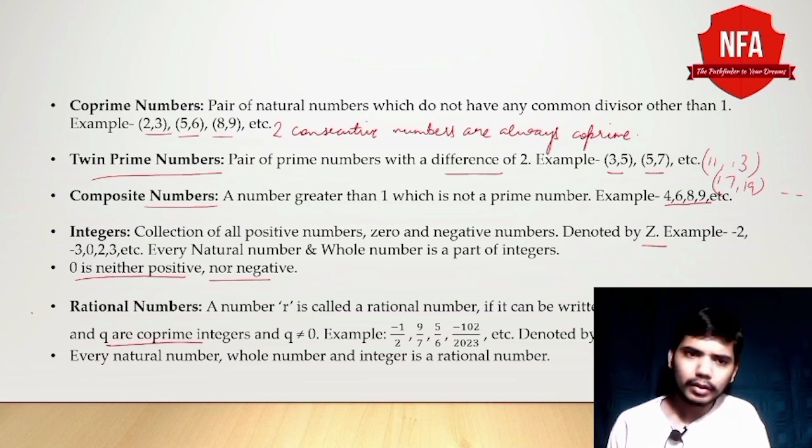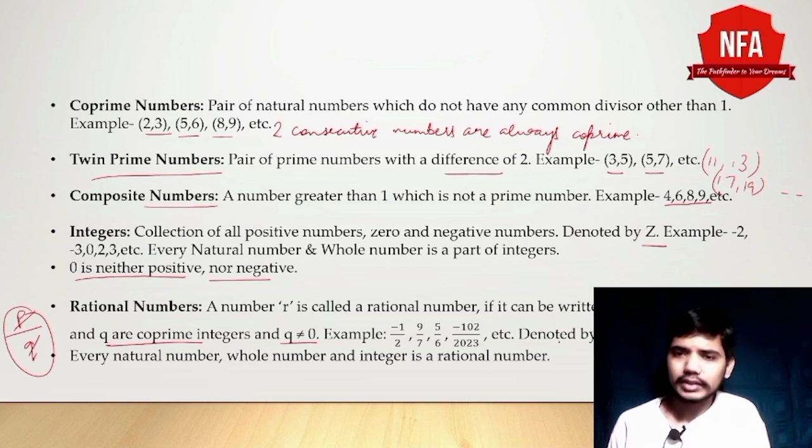Why co-prime? Because if P and Q are not co-prime, then we can have any other number which will be the same equivalent of rational number. That's why we need co-prime numbers. And why Q not equal to 0? Q not equal to 0 because the number will become undefined if we have, let's say, 5 upon 0, then it is not defined, or we can say it is infinity or not defined.